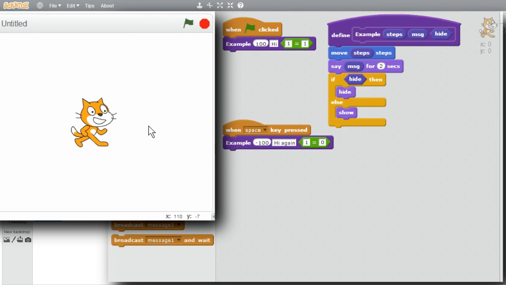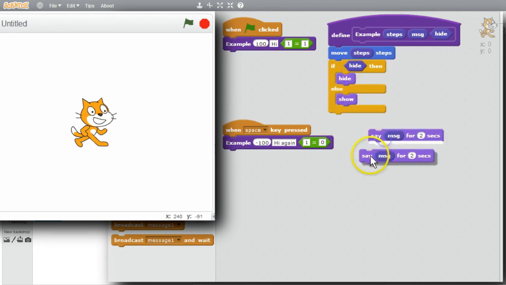The bug in this program, the problem with this program, is that say is not displayed if the cat is hiding. The cat has to be visible for say to be seen. So how can I fix this procedure to show the message when the cat is hiding, but also have the message displayed correctly when the cat is showing? If I move the say to after the if, then the message will not be displayed when I tell it to hide, because the cat will hide, then try the say message. I'm going to have to move the say inside the if clauses and put it in just the right spot.